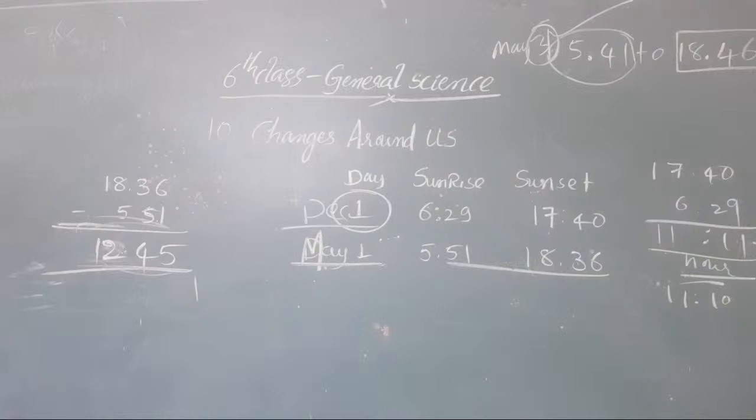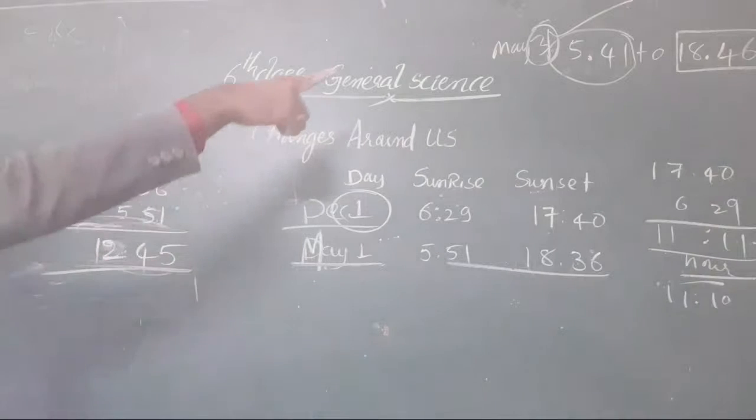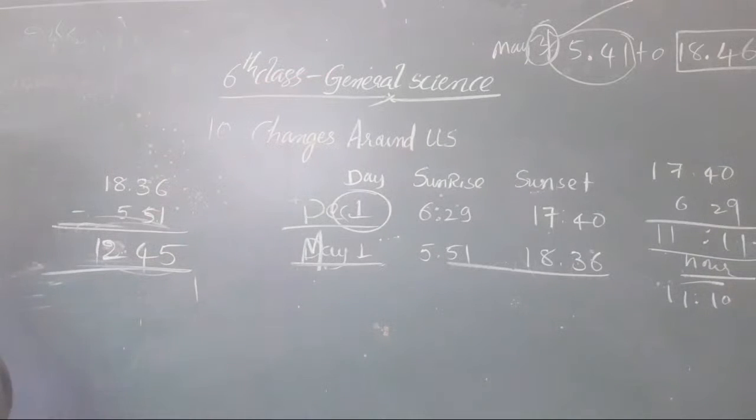This particular time duration is only there and you calculate there also. Okay now, evening 5 to morning 5 is 12 hours.